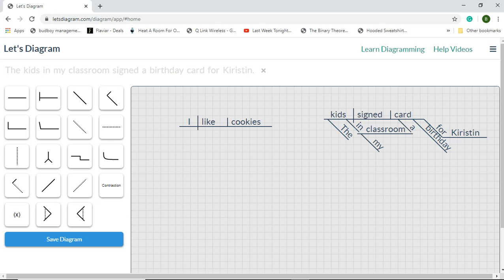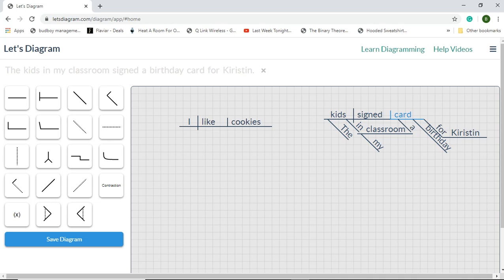There we go. So kids is our subject, signed is our verb, card is the direct object, okay, acting as a noun. The is an adjective modifying kids. In my classroom is a prepositional phrase acting as an adjective modifying kids. In is the preposition. Classroom is the object of the preposition. My is an adjective modifying classroom.